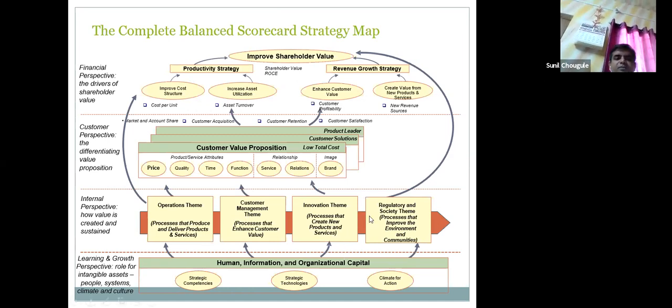Customer perspective, the differentiating value, what customer value do we have? Price, quality, time. These are all product attributes. Relationship with customers has service and relations, and image has brand. What image do I hold for Splendor Plus, Royal Enfield, City 100 or City 1110?